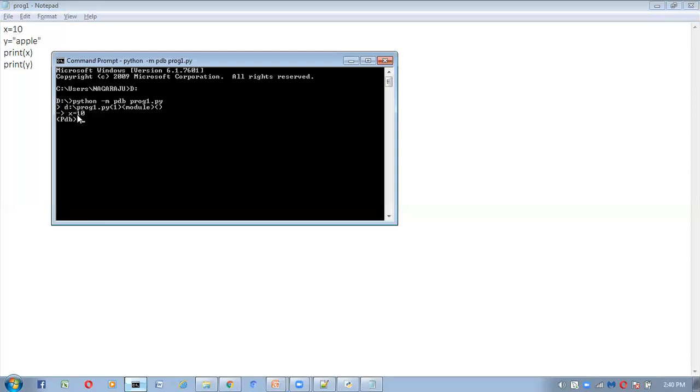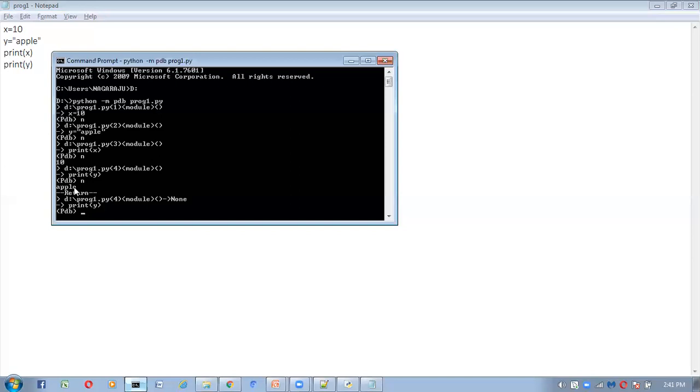See, first x equal to 10 we are getting. Debugging one by one, we get the values. The x value is 10. Now we can check whether we are getting the proper values or not. Next means n, so we have to give n. Next it will return y, and the y value is apple. Again give n, which means the next line. Now it is asking print x. If you give n, it will print 10, and immediately the next line it will print y, which is apple.